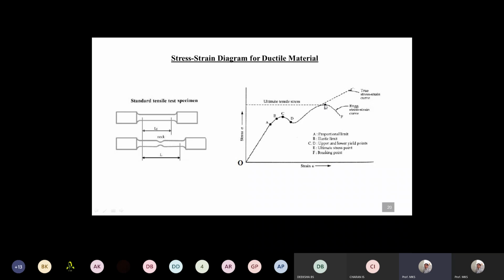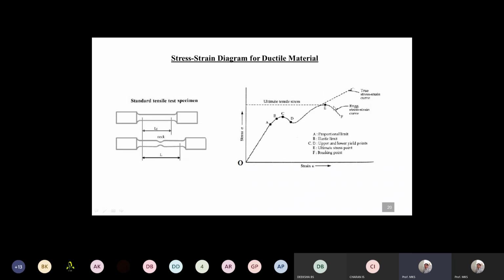At point E, the material gauge length is maximum, and it can take the maximum load with maximum increase in length. That point we call the ultimate stress, where the material can take the maximum, ultimate load. The stress induced due to that ultimate load is called the ultimate tensile stress.